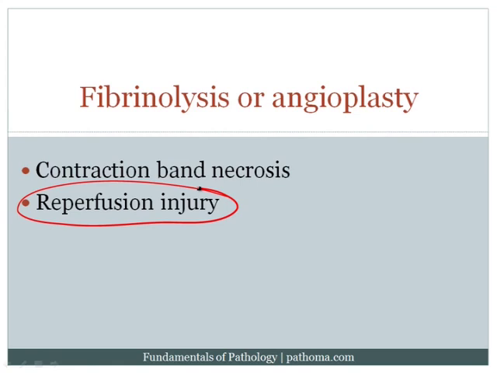The way this would present is that you've got a patient who, for example, has an elevated level of cardiac enzymes. You then go in and open up the blocked blood vessel, and after you open the blocked vessel, the cardiac enzymes continue to rise. And so examiners can ask you what's going on. And the answer is that this is an example of reperfusion injury. When you gave back blood, you gave back oxygen, and the oxygen eventually resulted in the formation of free radicals, which then further damaged the myocardium. Again, reperfusion injury is very high yield.